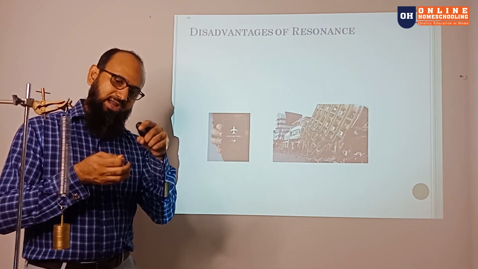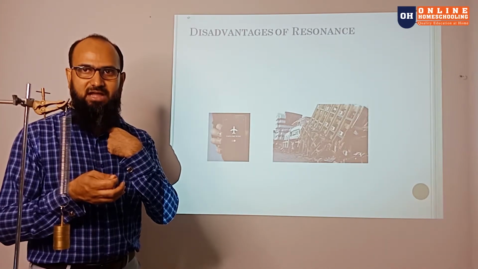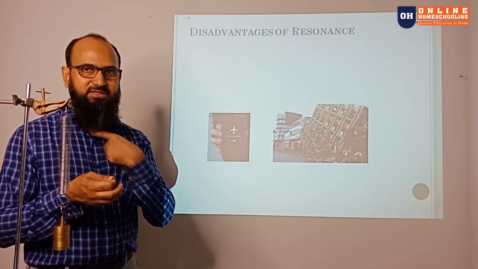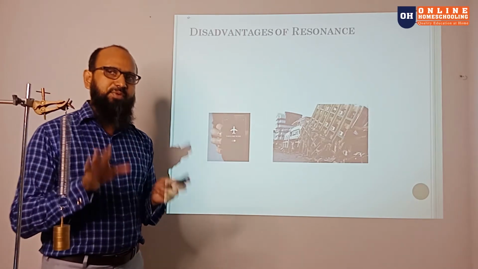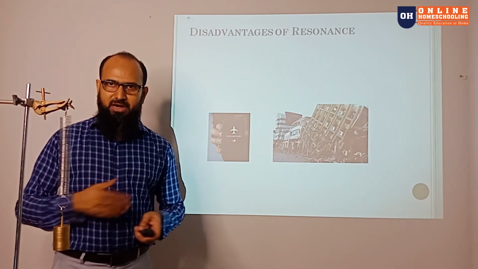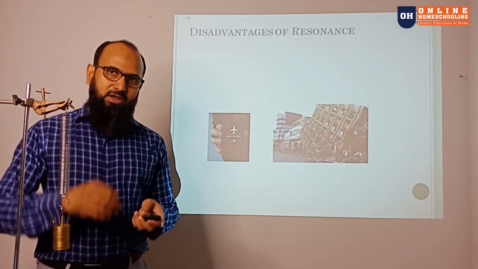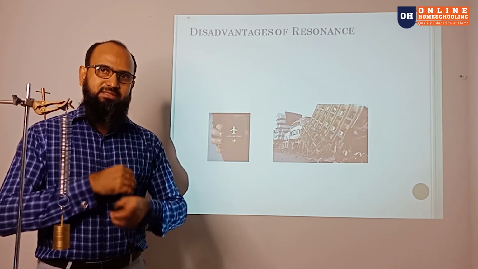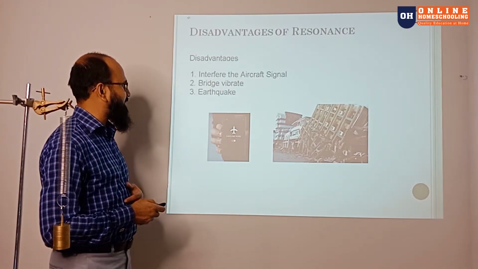Because the wine glass has a particular natural frequency, if the sound also has that natural frequency, the amplitude will be maximum and the glass will be broken down. Some bridges, like soldiers don't march over the bridges, because if they walk over the bridges, resonance can be created and the bridge can collapse. So these are the disadvantages.